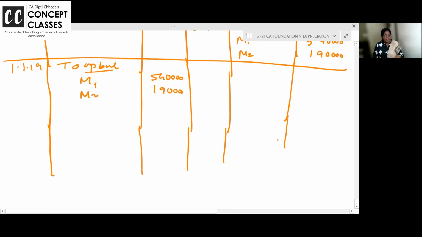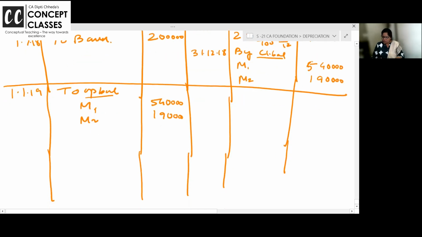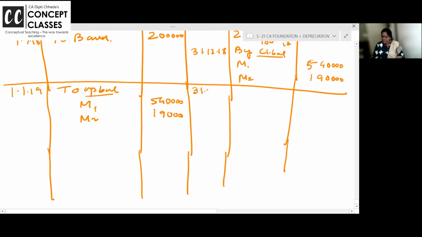Now what happened in the next year on 1st July: machine 1, which was purchased in January, became obsolete and it is sold. So whenever we sell the asset, sorry, it's not 31st July, it's 1st July, charge the depreciation till the date of sale.